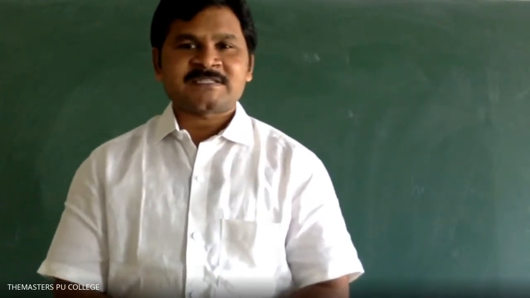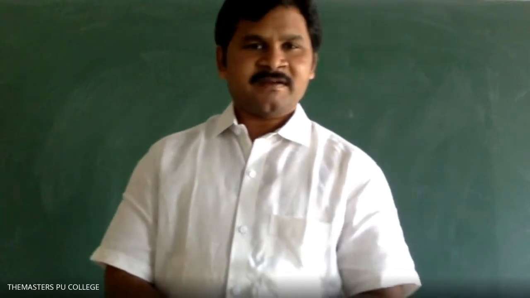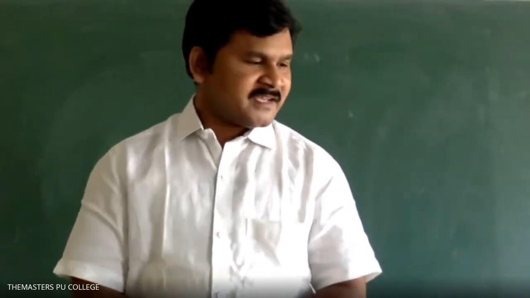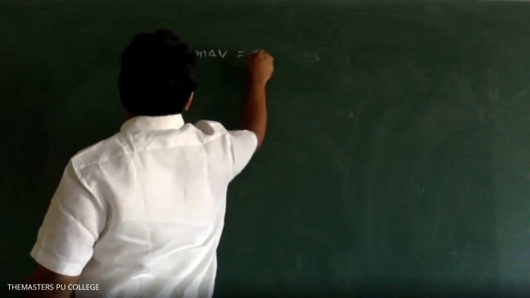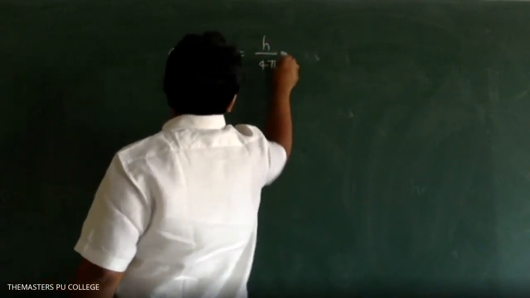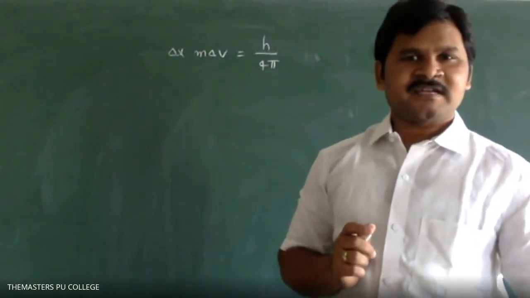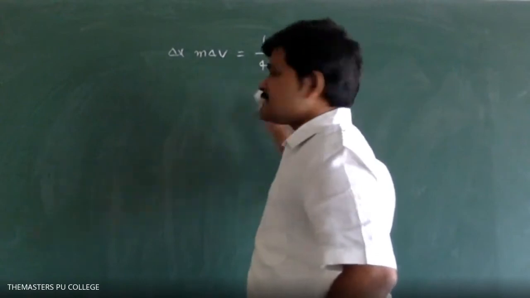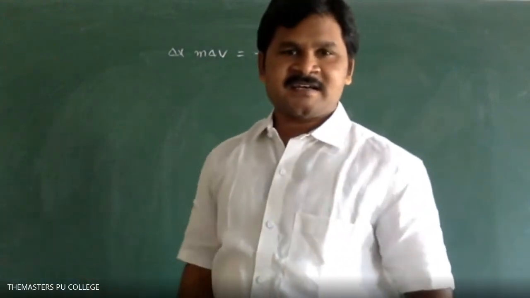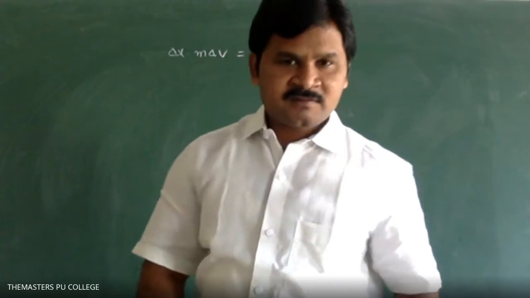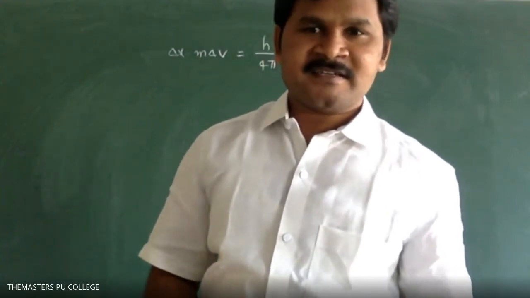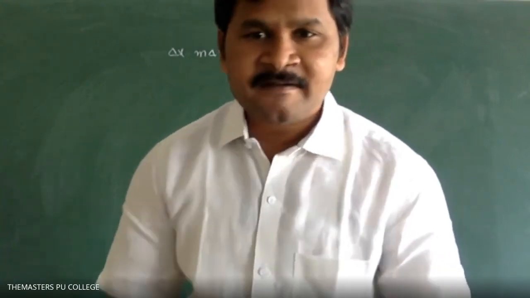What is the mathematical expression of Heisenberg uncertainty principle? Delta x times m delta v is equal to h by 4 pi. This is the representation for Heisenberg uncertainty principle. Clear, students? Okay. We will discuss one more problem regarding Heisenberg uncertainty. Already we discussed one problem yesterday. Say yes or no? Yes, sir. Please write down the problem.